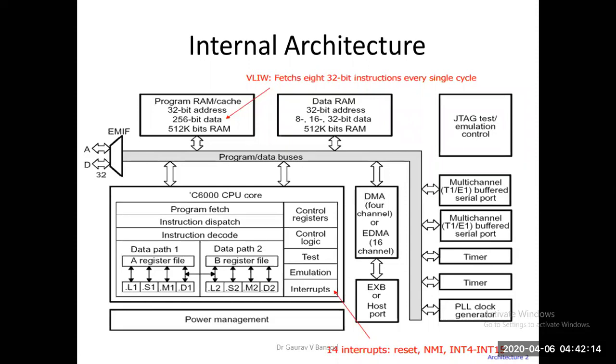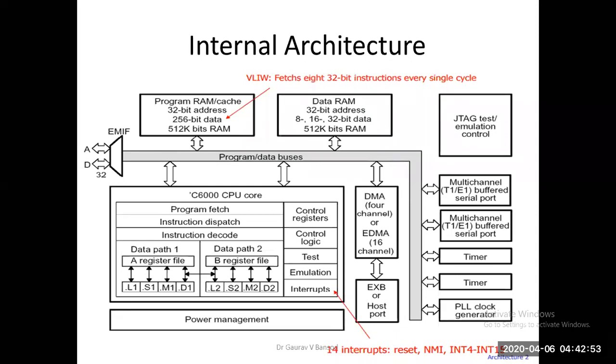Then there is a host port, called the SPI port. We know the functionality of these SPI ports. Then there are 2 32-bit timers. Then there are 2 multi-channel buffered serial ports. What is the functionality of these 2 multi-channel buffered serial ports? They are used for audio and video. If you want to apply an audio signal or video signal, it will work as a codec. Okay. Yes, sir.